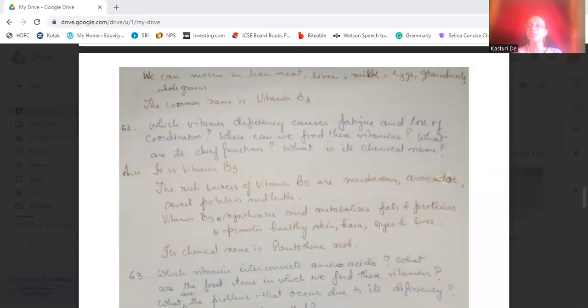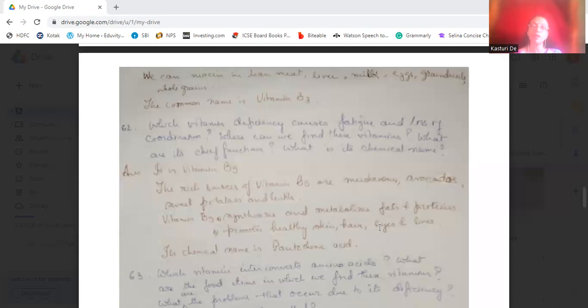Vitamin B5 synthesizes and metabolizes fats. Its chief function is synthesizing and metabolizing fats and proteins, which promotes healthy skin, hair, eyes, and liver. Okay. So the main thing is synthesizing and metabolizing fats and proteins, that's the main function. Second function is it promotes healthy skin, hair, eyes, and liver. So vitamin B5 is required for these things and chemically known as pantothenic acid.